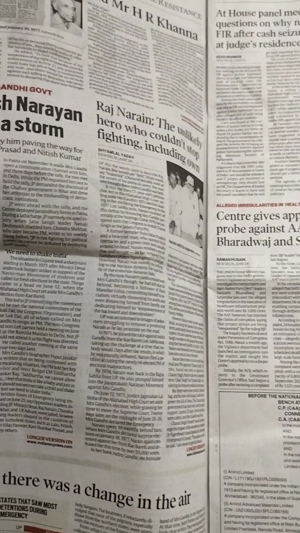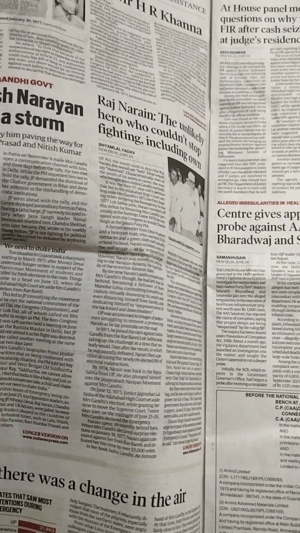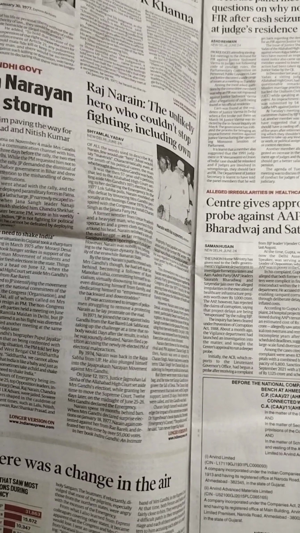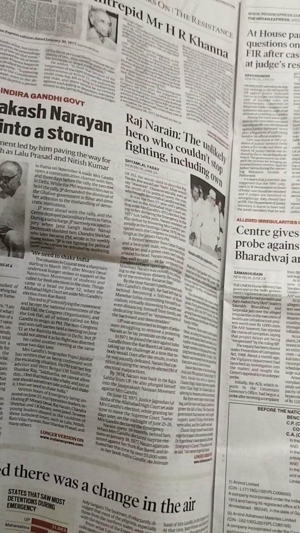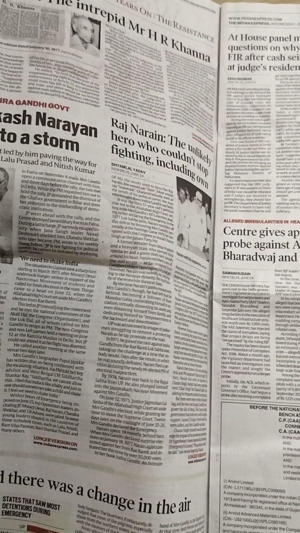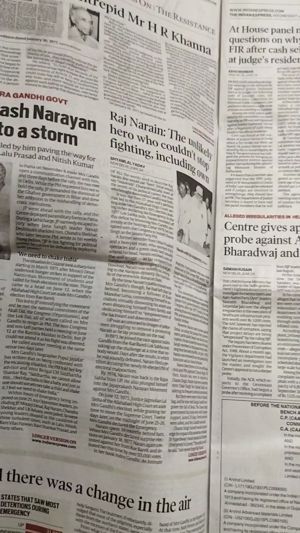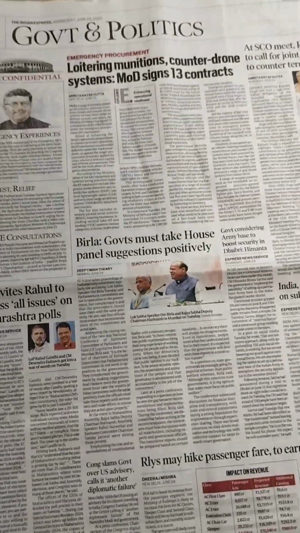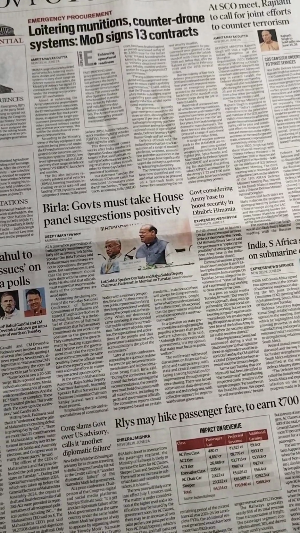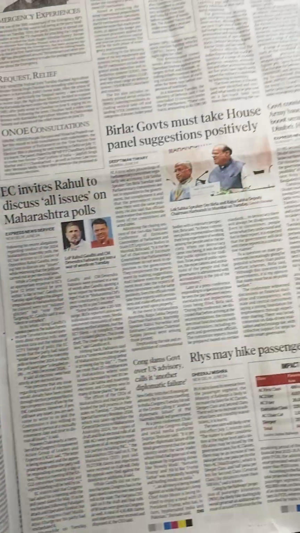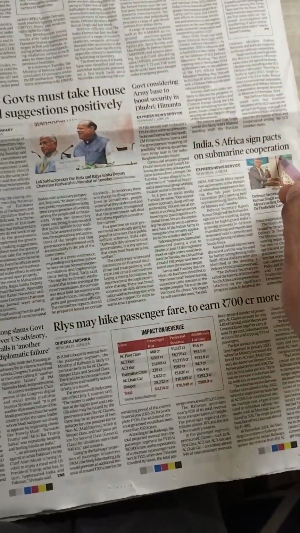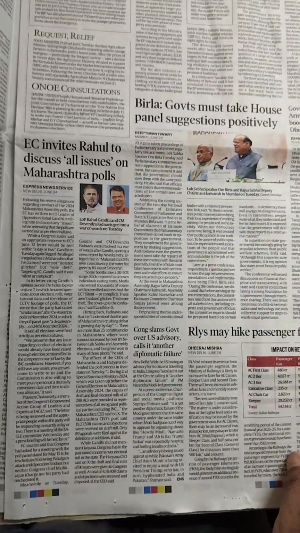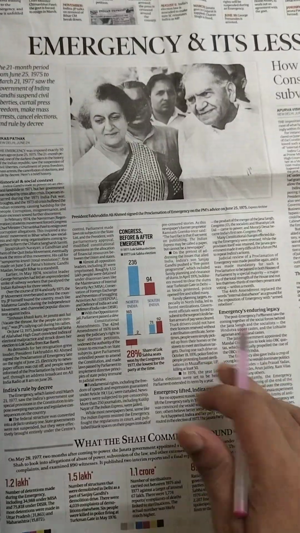He should have been the Chief Justice of India, but the Prime Minister did not appoint him, and he was superseded by another judge. And second, the SCO summit, Rajnath Singh, and India-South Africa submarine cooperation, one of the important news. And second, the emergency, this is the entire article.